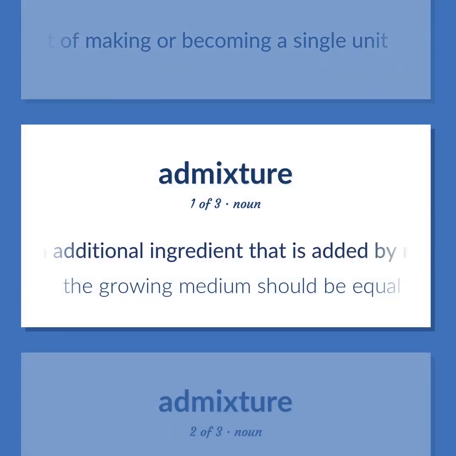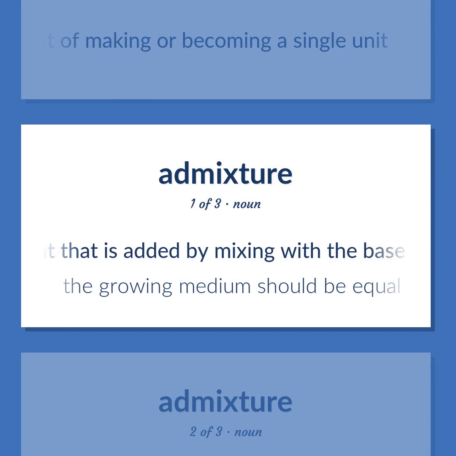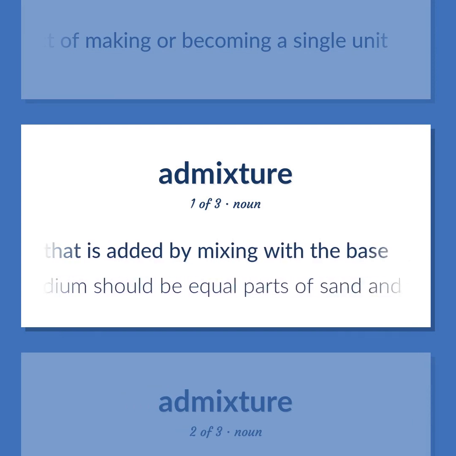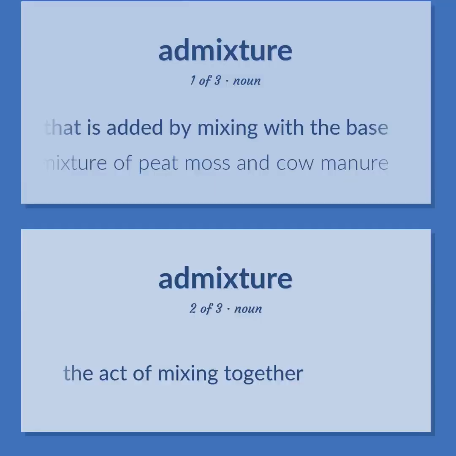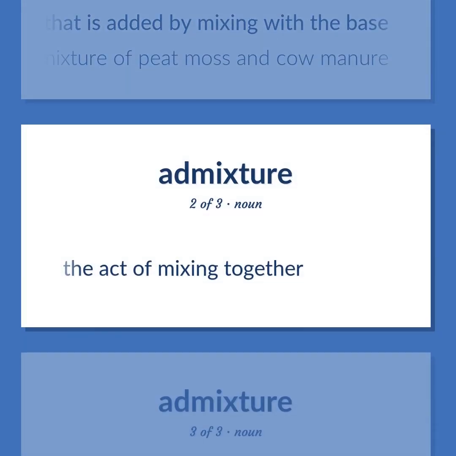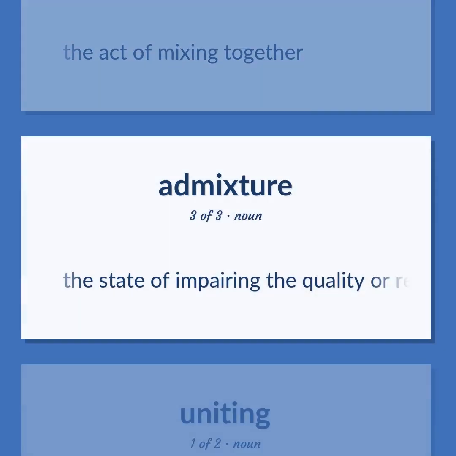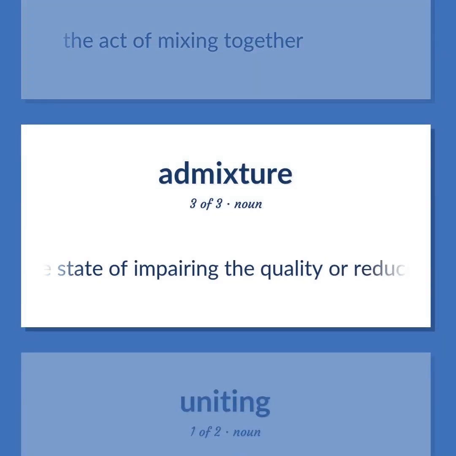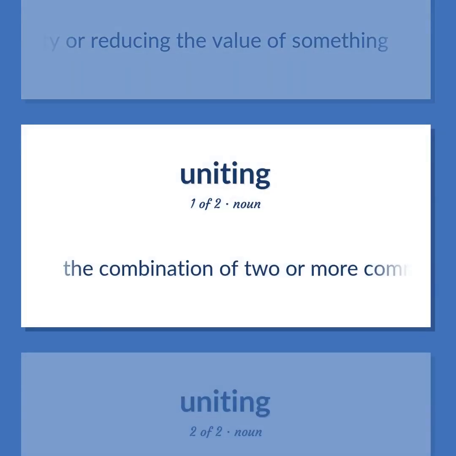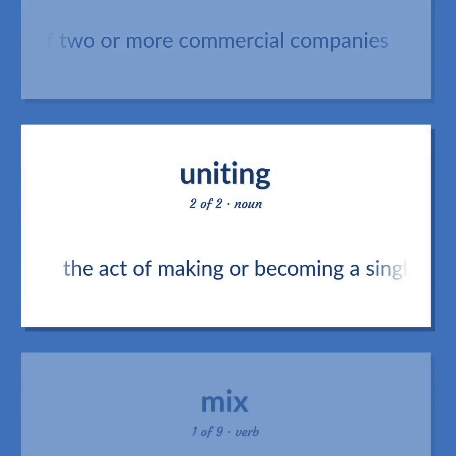An additional ingredient that is added by mixing with the base. The growing medium should be equal parts of sand and loam with an admixture of peat moss and cow manure. The act of mixing together. The state of impairing the quality or reducing the value of something. The combination of two or more commercial companies. The act of making or becoming a single unit.